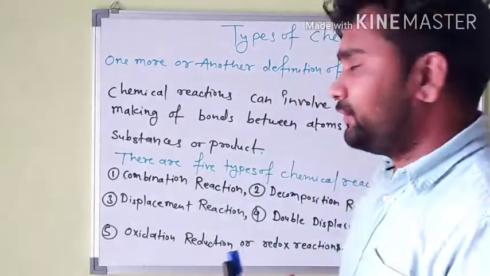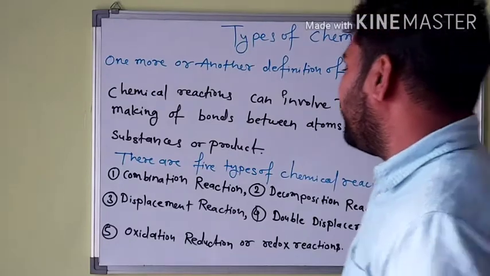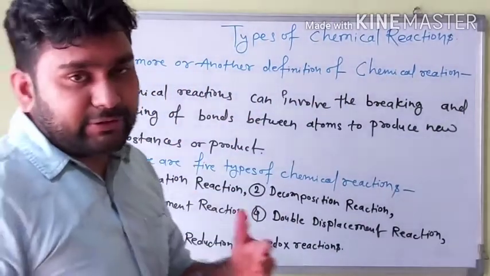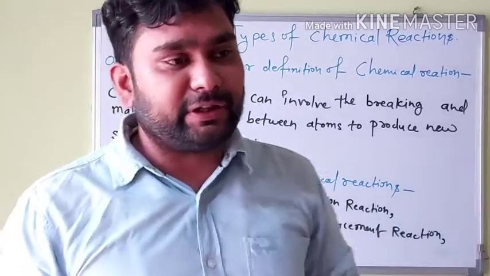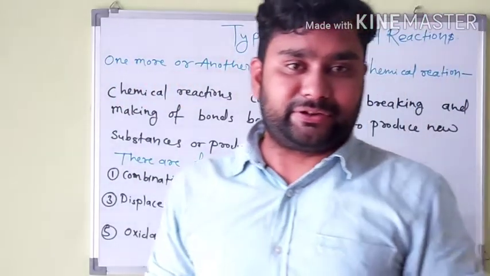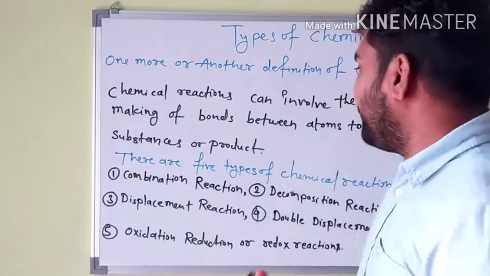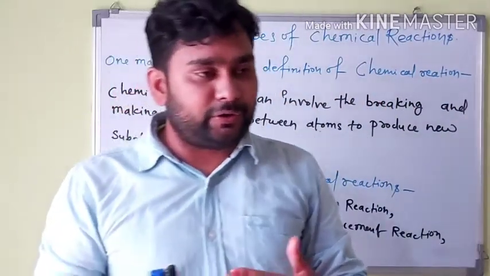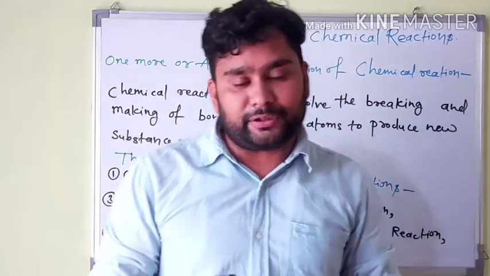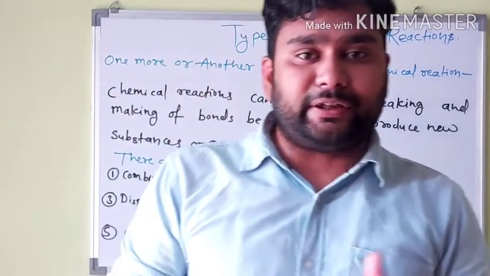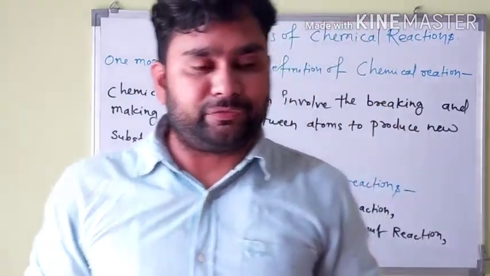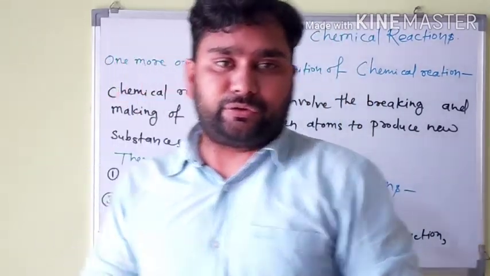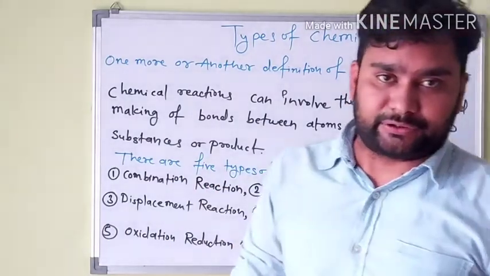So when a chemical reaction takes place, the bonds are connected with other elements, or somewhere bonds are broken and connected with other elements. Making of bonds and breaking of bonds is known as a chemical reaction.